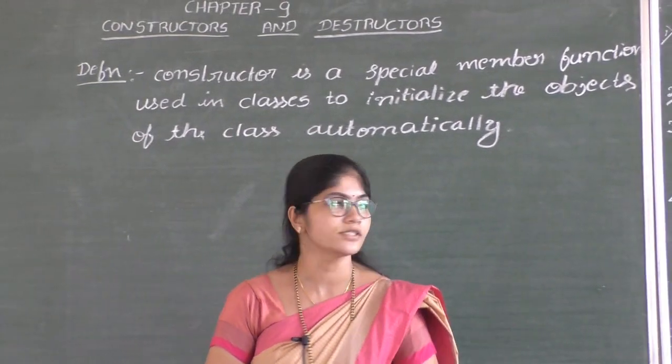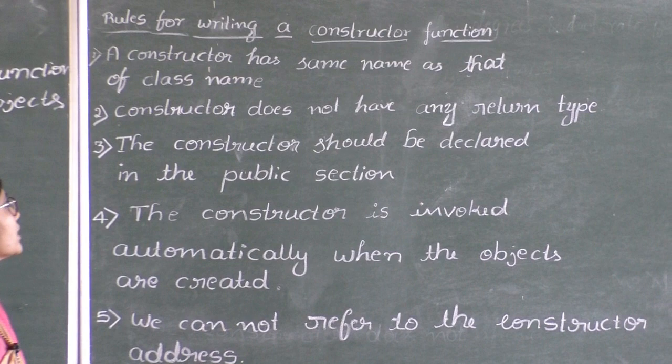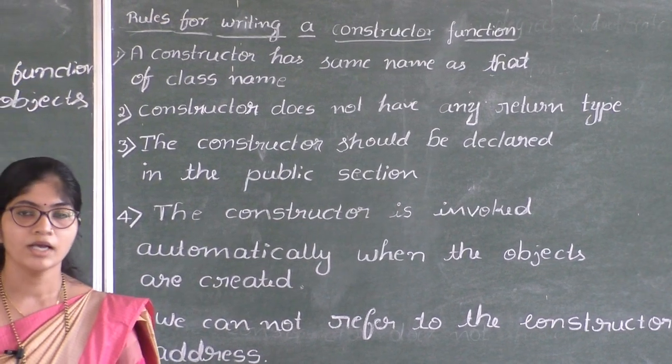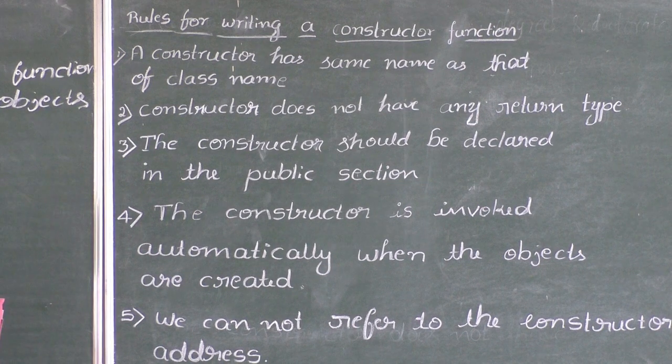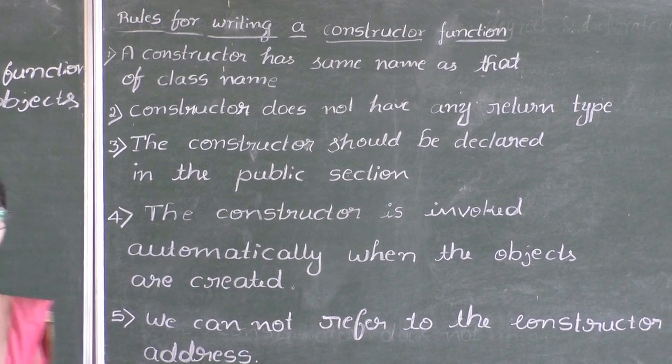We shall see the rules. First rule, constructor has same name as that of the class name. Constructor should have the same name as that of the class name. Second rule, constructor does not have any return type.